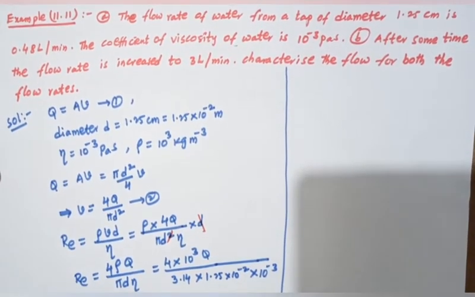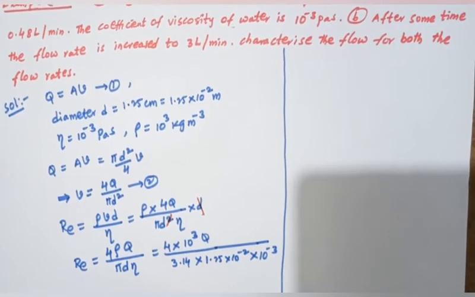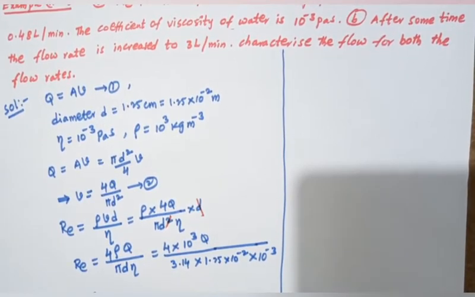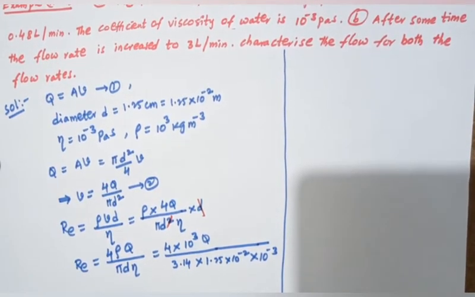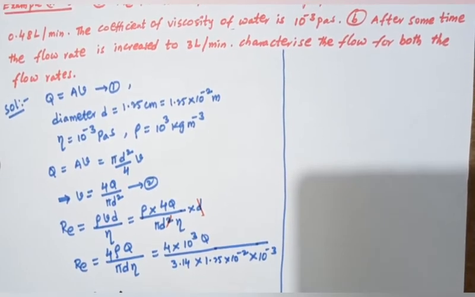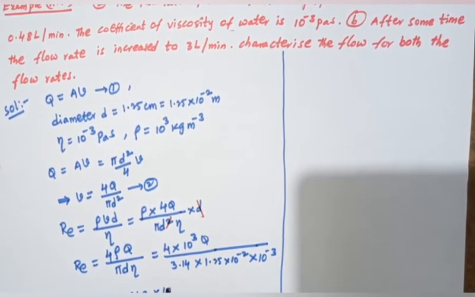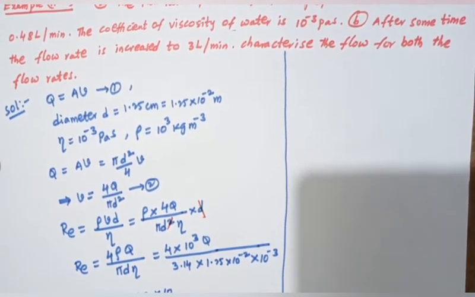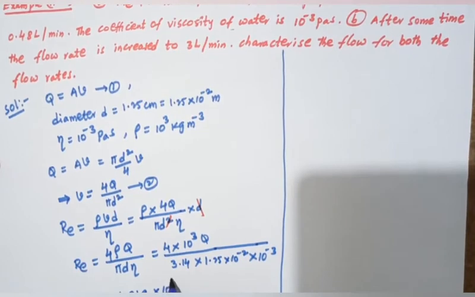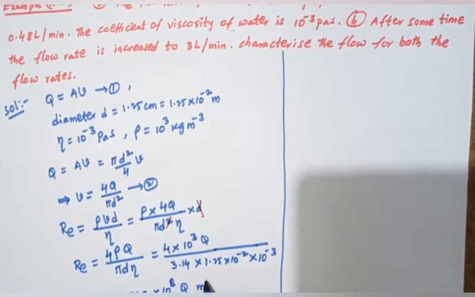So here Re equals 1.019 × 10^8 per cubic meter per second.